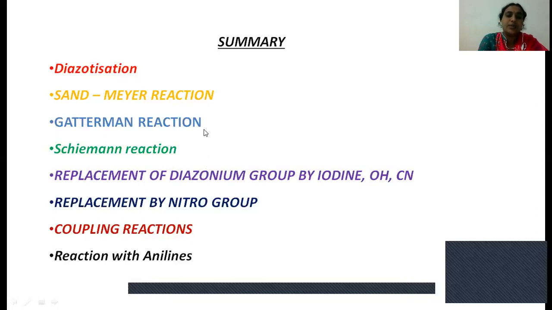These are all examples of nucleophilic substitution reactions. That means in all these reactions, a nucleophile replaces the diazonium group and produces different aromatic compounds.